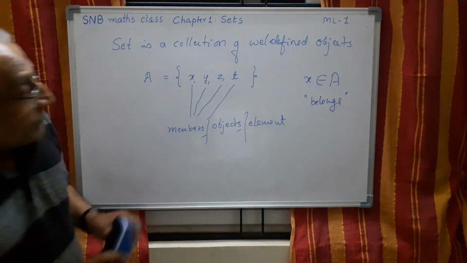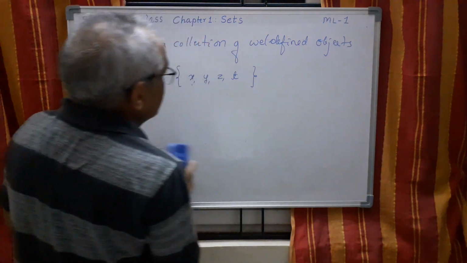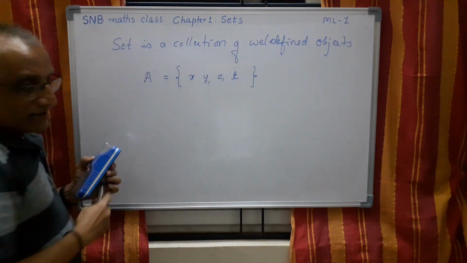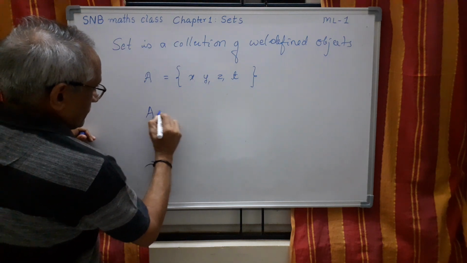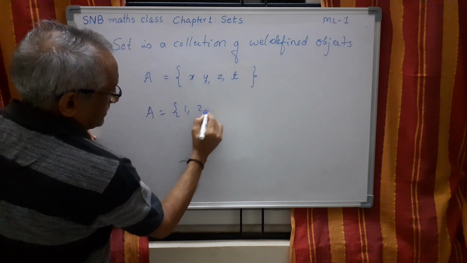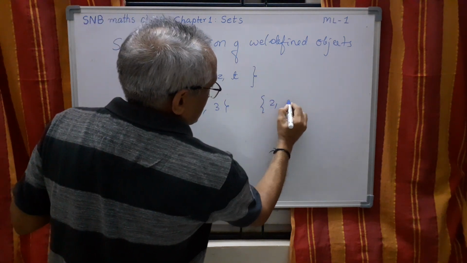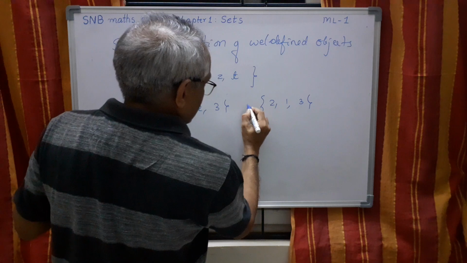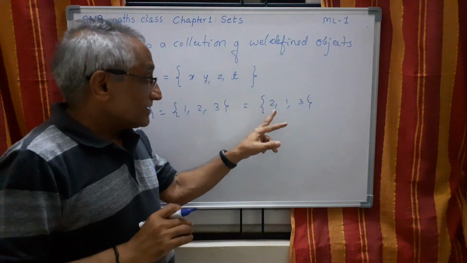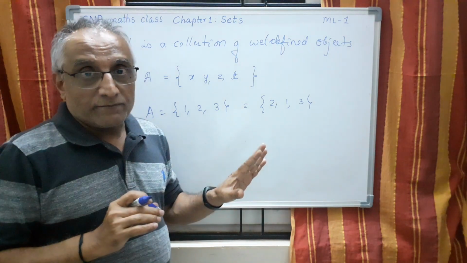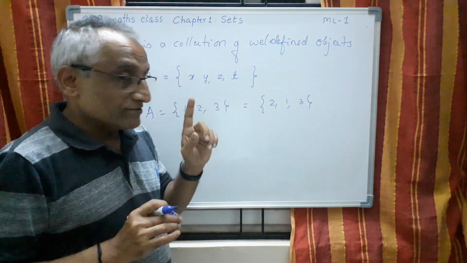Then whenever you write the elements in a set, it need not be in the same order. That means, suppose I write A equal to {1, 2, 3}. I can also write this as {2, 1, 3}. No difference. These two are one and the same. The order of occurrence of the elements is not important. We are not talking anything about their increasing or decreasing order. So that's one thing.